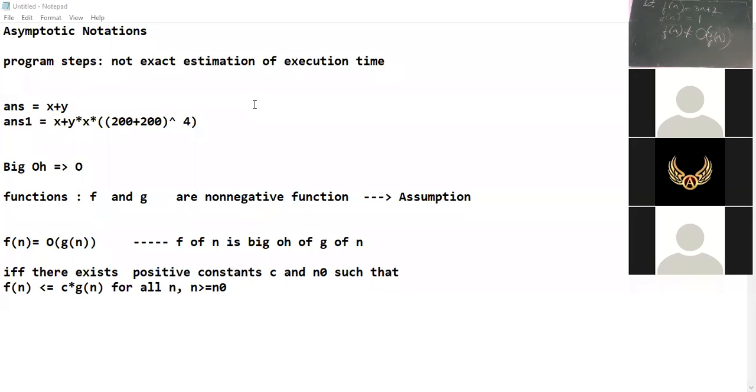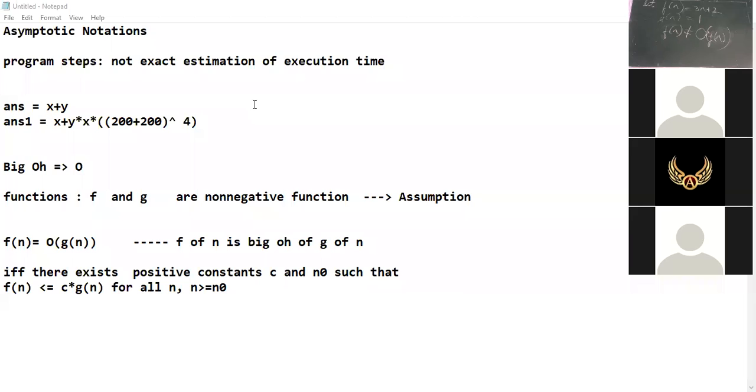Yes, Samudi. Ma'am, but in the last question, that value of n was not equal to 4, na? It was greater than 4. Which question? The question before that. See, n was always greater than or equal to 5 in that case. 10 square plus 4n plus 2. Are you talking about that? Yes, ma'am.